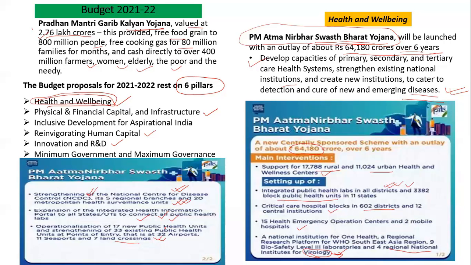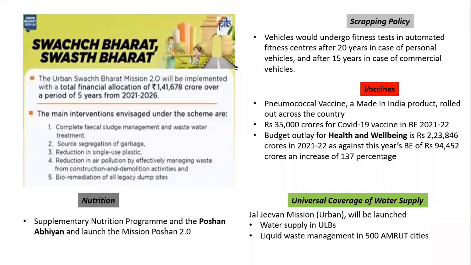Now, moving forward, the next scheme which we have is the Swachh Bharat, Swasth Bharat scheme. Under this scheme, the Urban Swachh Bharat Mission 2.0 will be implemented with a budgetary allocation of 1,41,000 crore over a period of 5 years, so from 2021 to 2026. What is the main intervention under this scheme?